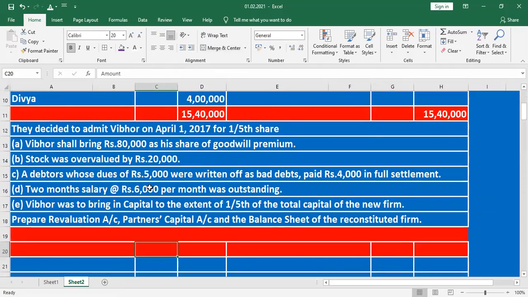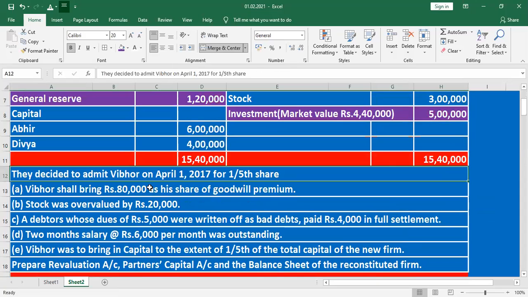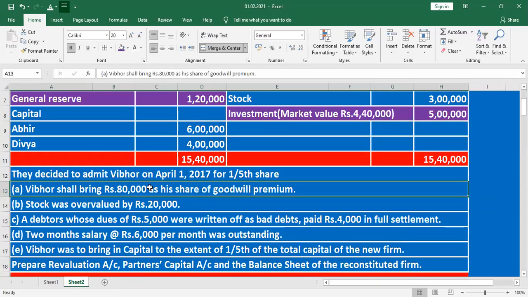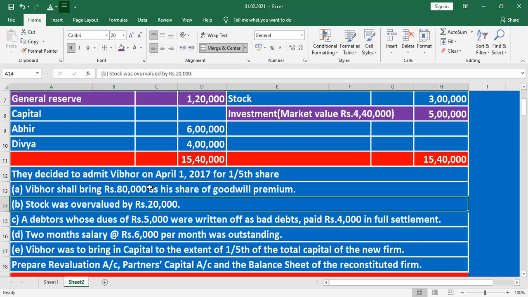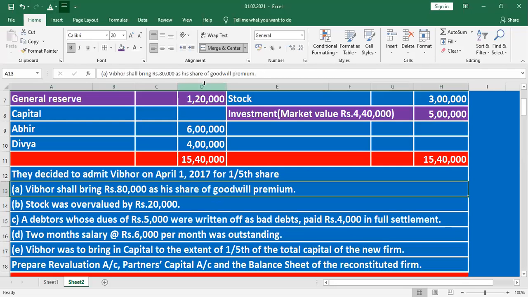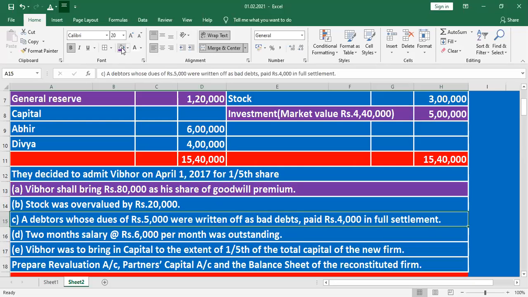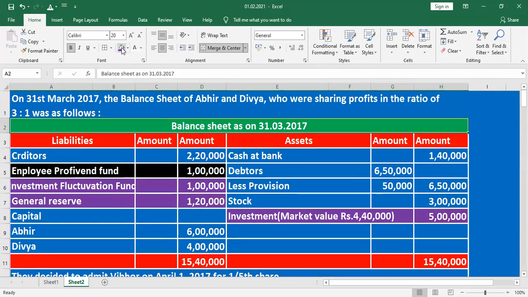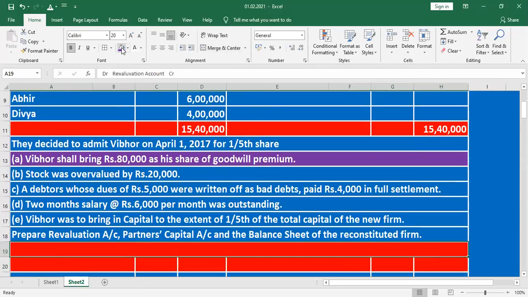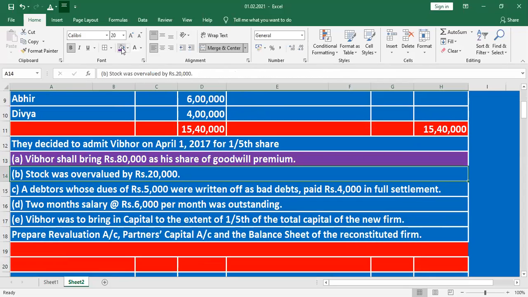Then what adjustments are given here? They decided to admit Weber on 1 April 2017 for 1/5 share. Weber shall bring additional capital of rupees 80,000. The old partners will share in the old profit sharing ratio.